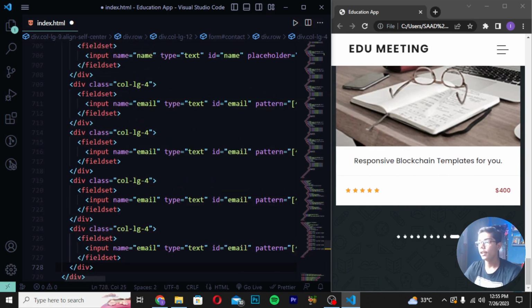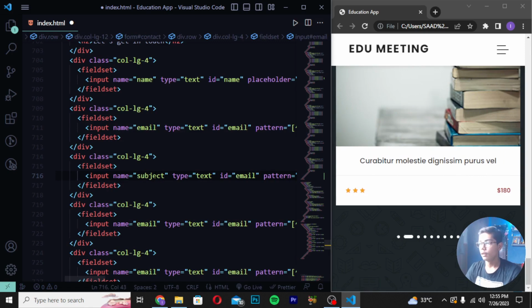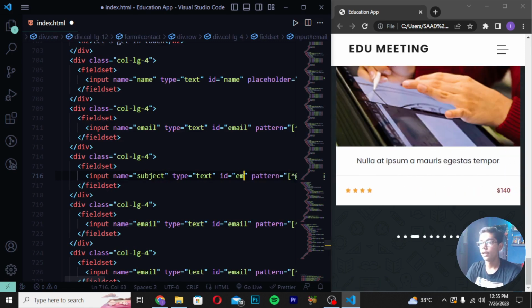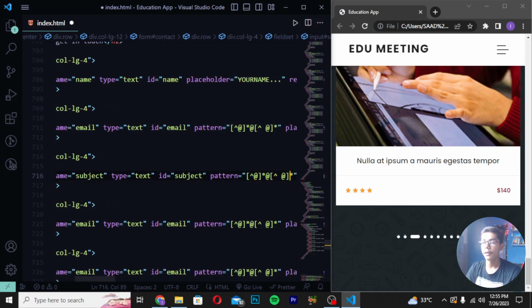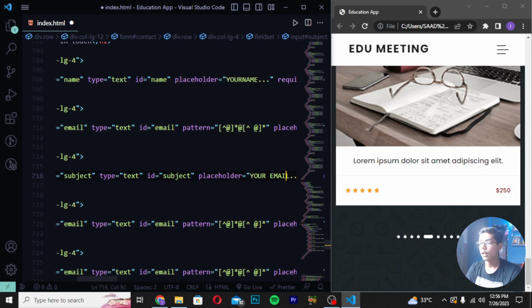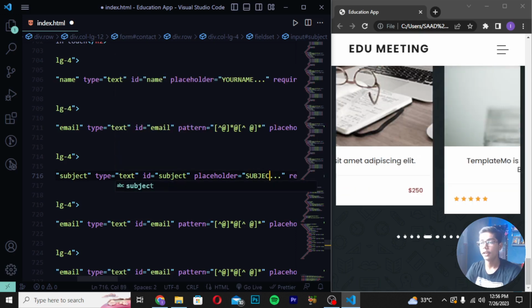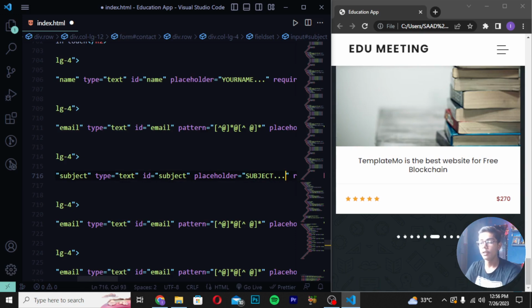Then you have to move to the top where we have just written this, and I will be writing in the name subject. Then write type text. ID should also be subject. So here I will be writing ID subject. Remove this pattern tag, and then in the placeholder you have to write subject. So here I write Subject in capital, and after the three dots you have to write this hashtag by pressing shift and A.